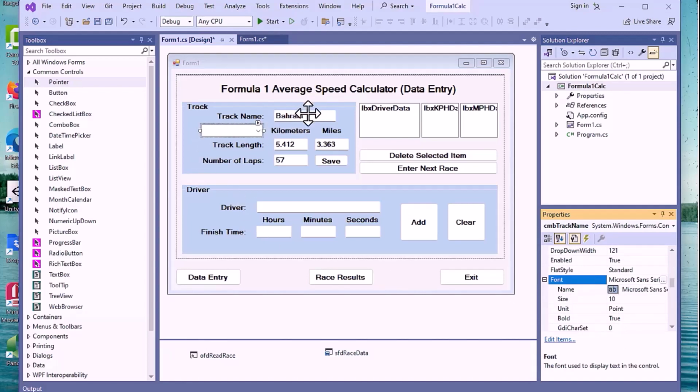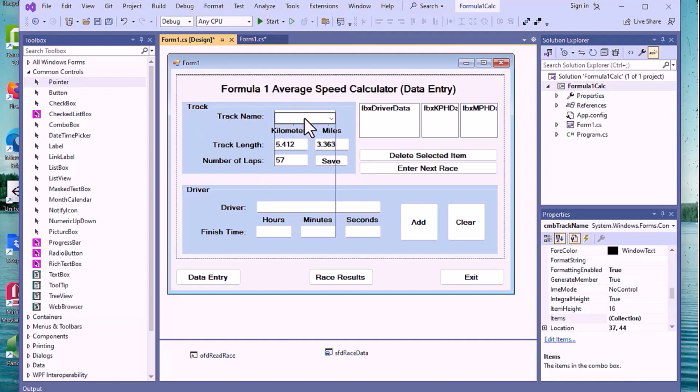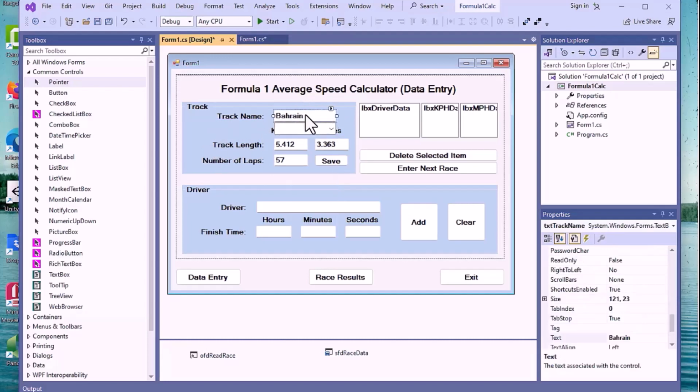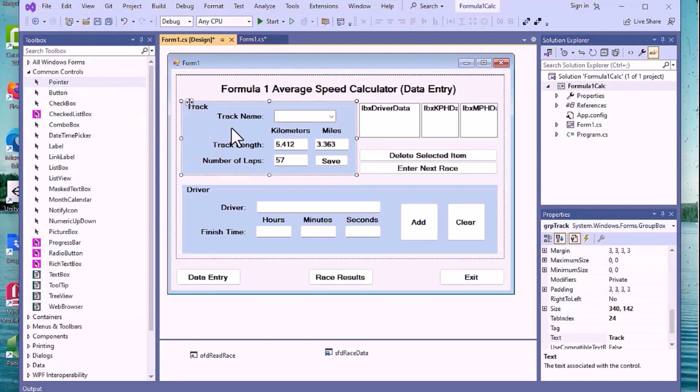We're going to take this text box, and actually we can leave it right here and lay this right on top of it, because we're not going to use the text box anymore. I could blow it away, but we'll just leave it there and no one will see it. So let's go ahead and take this and format, align tops. Now it's on top of one and the other, so we won't be able to see it. All we're going to see is the combo box here, and we won't use the text box in code. The other guys right here we're going to leave as they are. Now we need to go to our code.